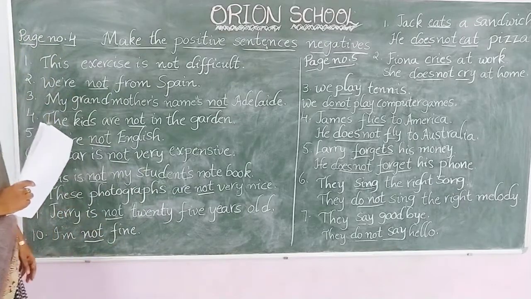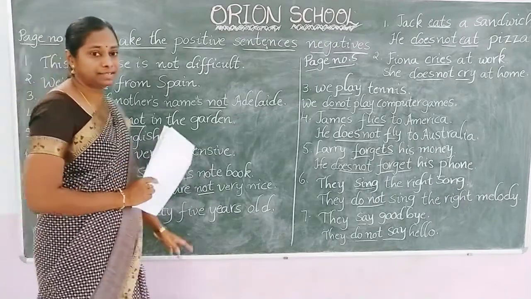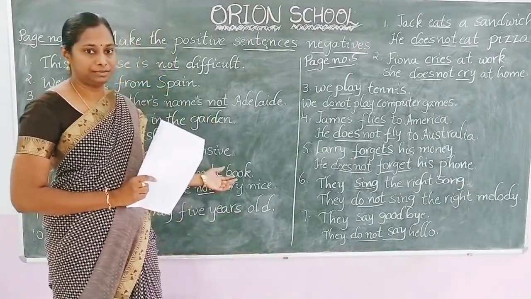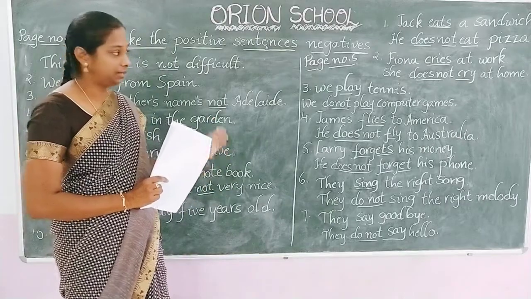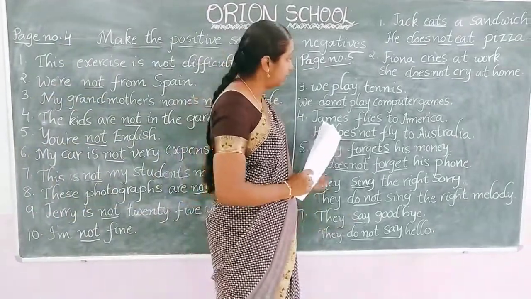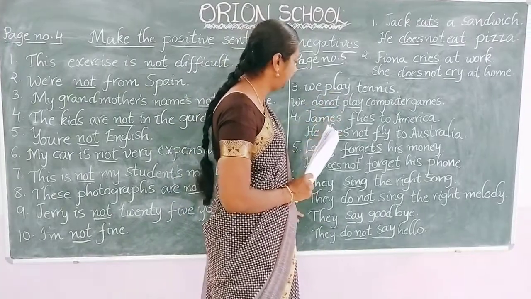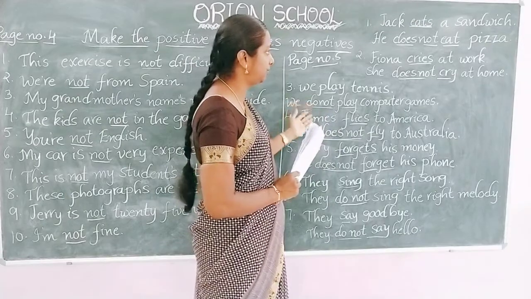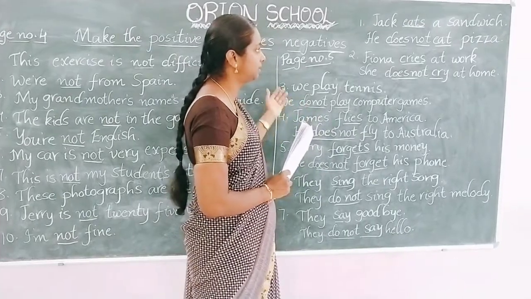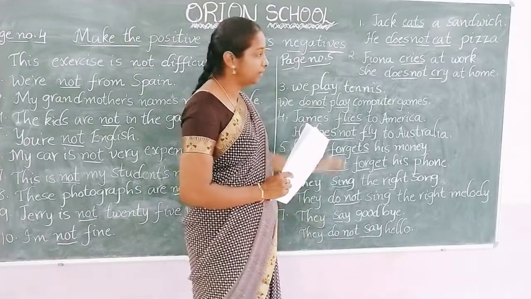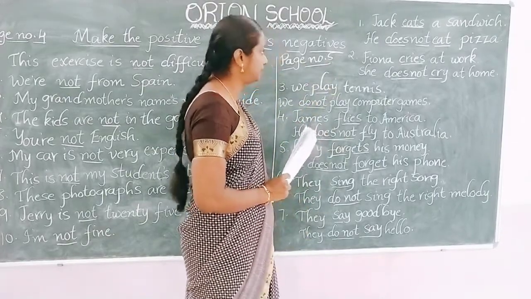If we have a helping verb in any of the sentences, by adding a negative word, we can make it into negative. But the exercise which we are going to do now has all main verbs, all action words. So already I explained to you how to change the main verbs in a sentence into negative. So now let us have a look at this exercise.